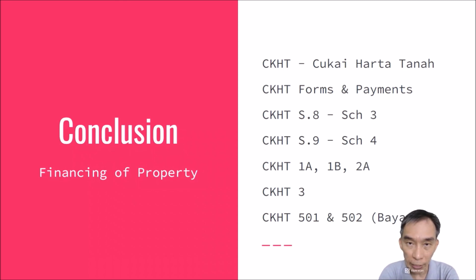So we have gone through the bahagian B, B1A, 1B, 1C, 1D, and 1E, the different bahagian, sub-bahagian on the types of exemption or submission to get an election or an exemption. And for the payment, we have CKHT 501 for the person who disposed of the property, and 502 is the bayaran, payment, for the person who acquires.